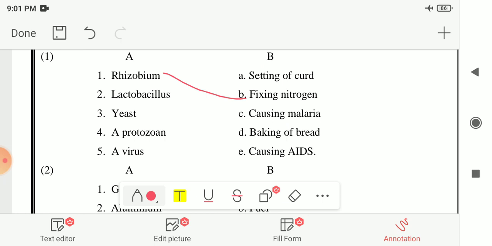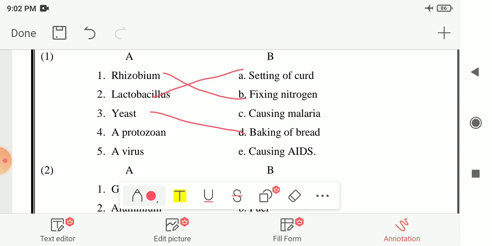Next is lactobacillus. So your answer is option A, setting of curd. These bacteria help to set the curd. Next, third number is yeast. So here your answer is option D, that is baking of bread. In this, yeast is used, or in fermented food the yeast is used.